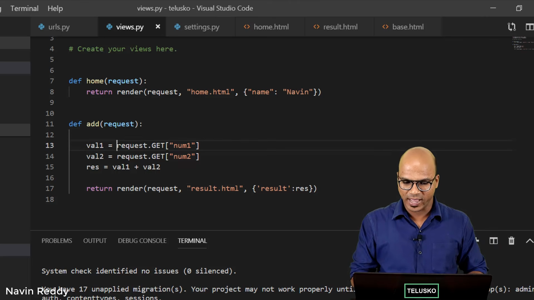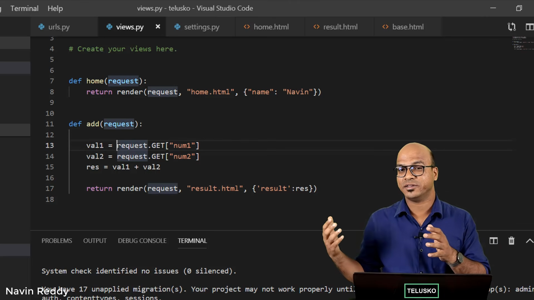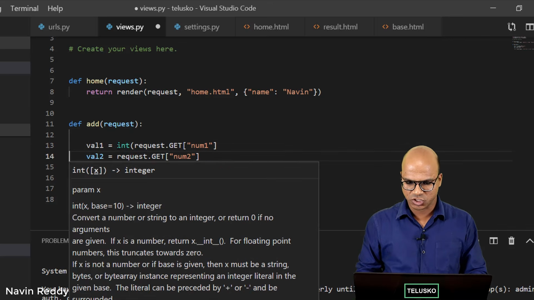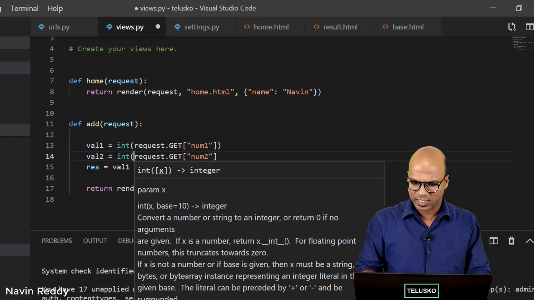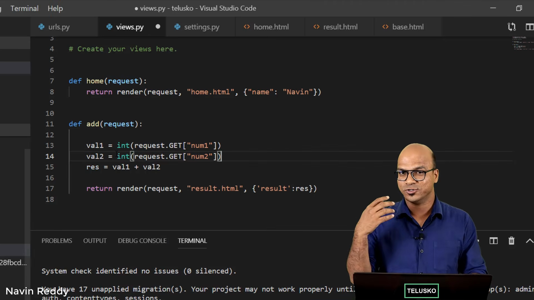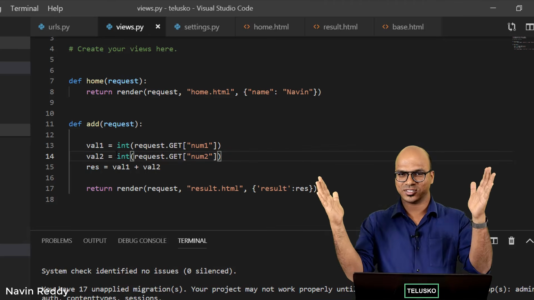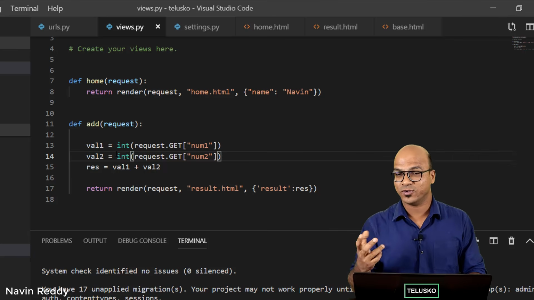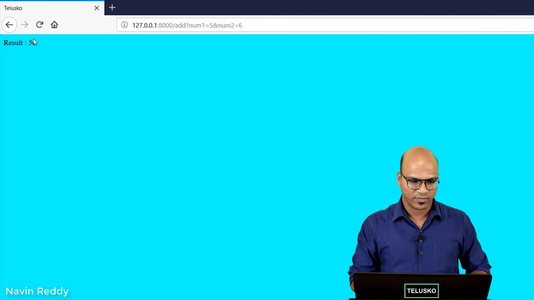We have to inform, hey, we don't want text, we want that in an integer format. So we have to convert with the help of the int function, on both sides. So now it will be int, because when you say string plus string, it will give you a string, right? So 5 and 6 will get concatenated. What we want to do here is add them. So we want numerical values.